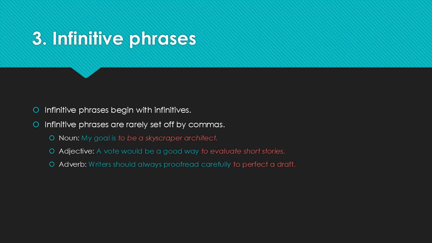Next, a vote would be a good way to evaluate short stories. And here, the infinitive to evaluate modifies way or good way, so it's an adjective. Next, writers should always proofread carefully to perfect a draft. And here the infinitive to perfect modifies the verb proofread, and so we have an adverb. So these are infinitive phrases.